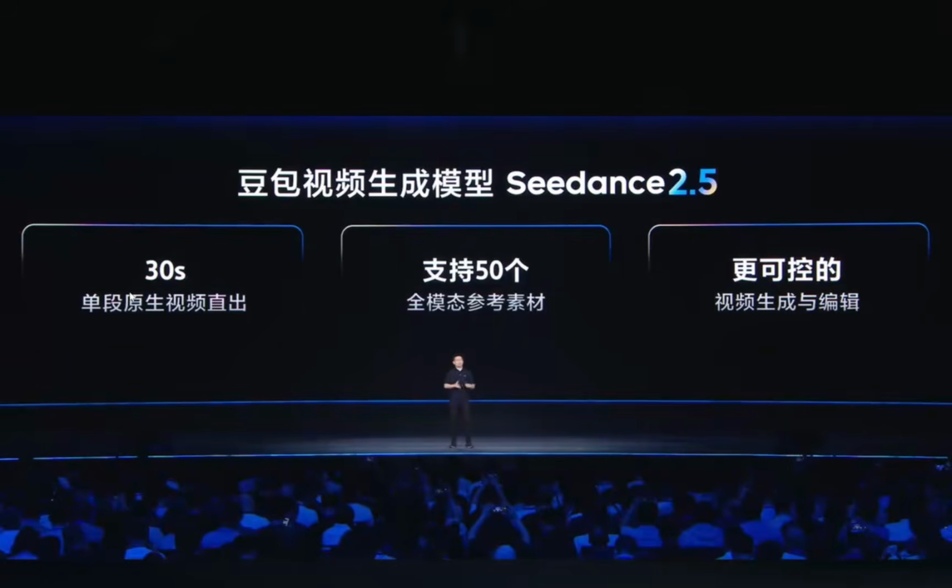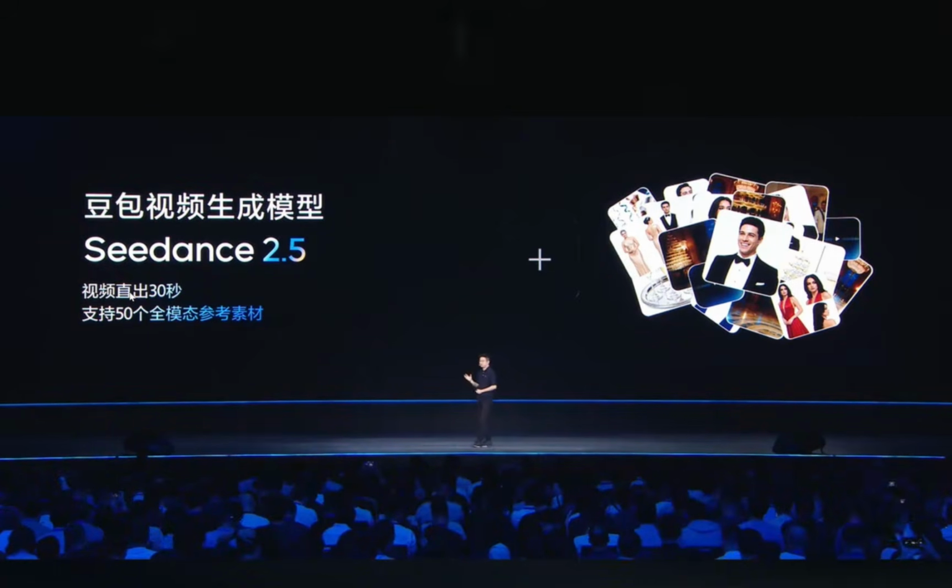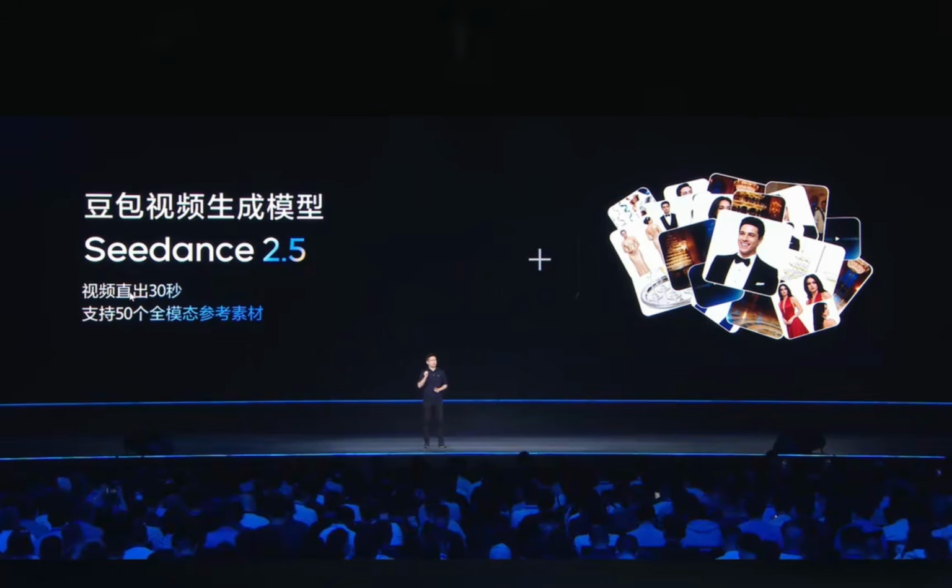Over the past year or so, video generation models have made rapid progress in realism, controllability, and consistency. But duration remains a very critical factor controlling the development of AI videos. Similar model products on the market only support up to 15 to 20 seconds of direct output. This time, Seedance 2.5 has directly broken through the bottleneck, capable of generating single videos of up to 30 seconds in length. This makes the camera expression more coherent, and it can also significantly improve creation efficiency and final product quality.